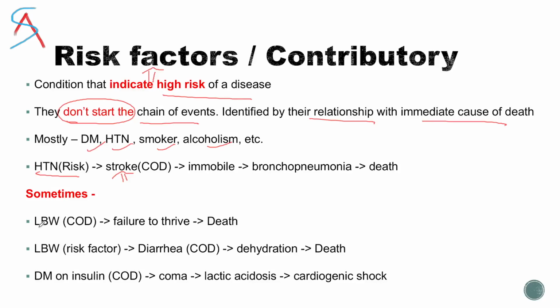Here, like low birth weight, that definitely causes a failure to thrive, and then subsequently causes death. So here low birth weight is the cause of death. But here low birth weight causes diarrhea, because it makes the immunity poor, and then causes dehydration and death. Here the diarrhea is the cause of death, and low birth weight is just a risk factor. If the patient is diabetic and is on insulin, and if he takes excess insulin, he goes into coma, then lactic acidosis, then finally cardiogenic shock. So here the cause of death is diabetes on insulin. Diabetes does not remain a risk factor now, because it is causing the first event.